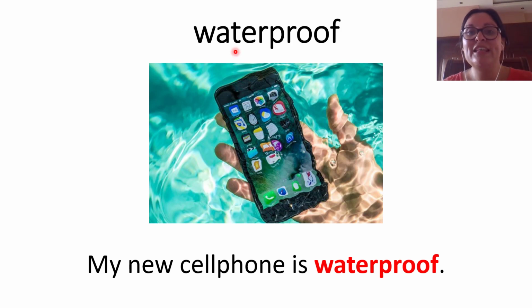But when something is waterproof, that means that it has been made for resisting water. Looking here at the sentence, my new cell phone is waterproof. That means that you can put your cell phone inside water or immerse it into water and nothing is going to happen to it because it's waterproof. Next one.